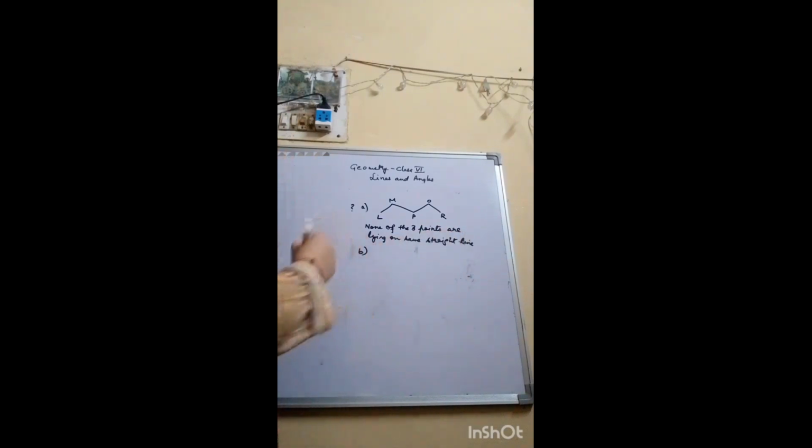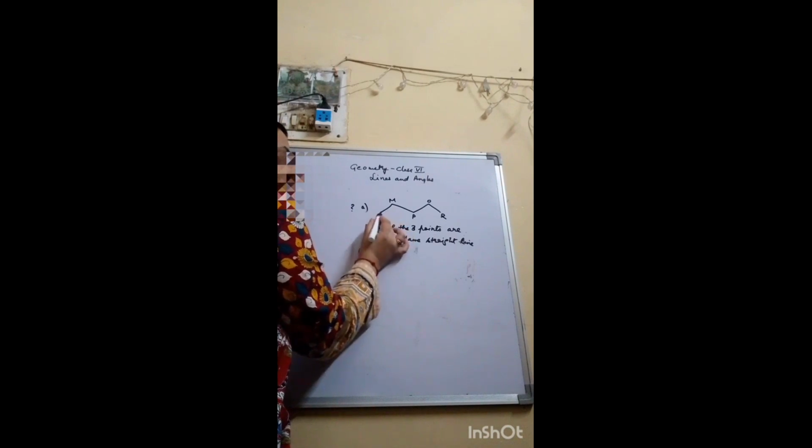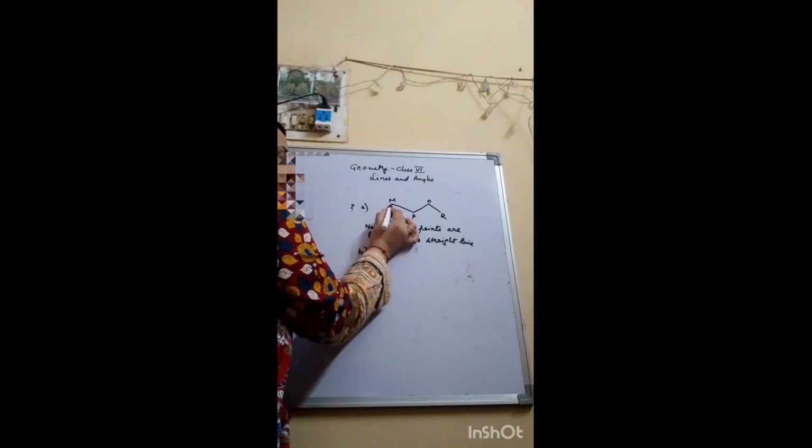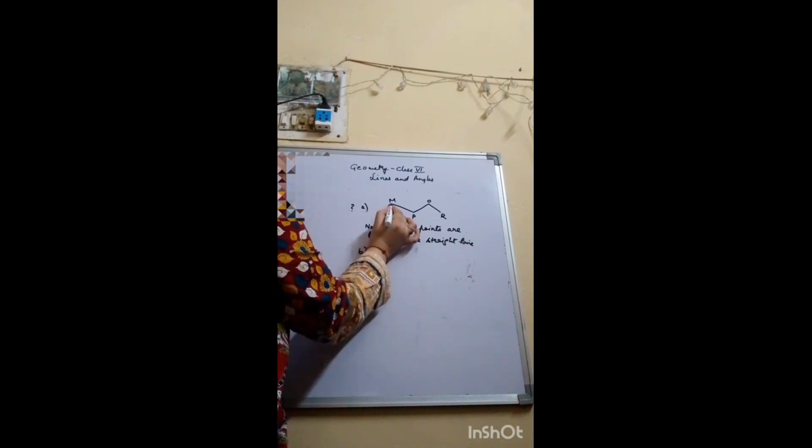Now we go to part B. The question is, which points are on 2 of the line segments? So if I see, L is lying on which line segment? LM only. This is one.